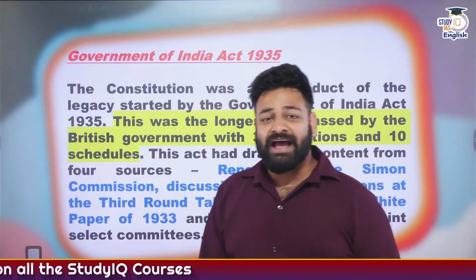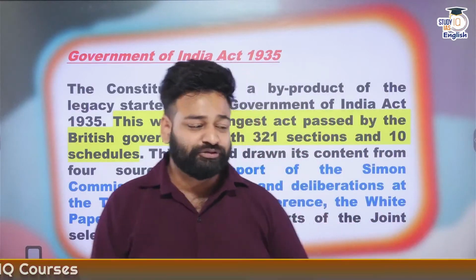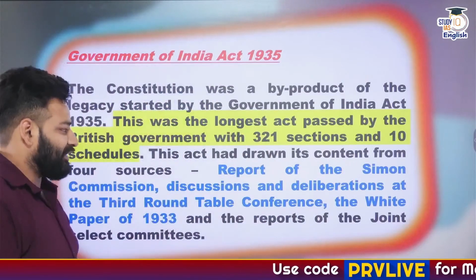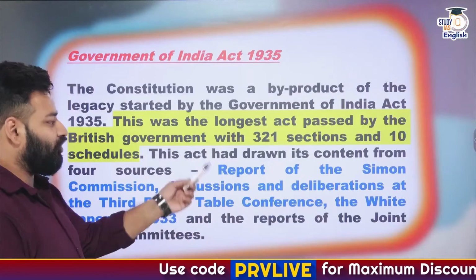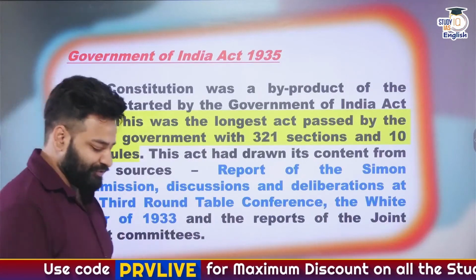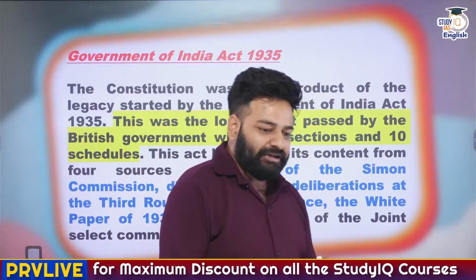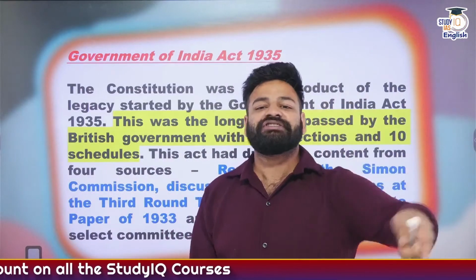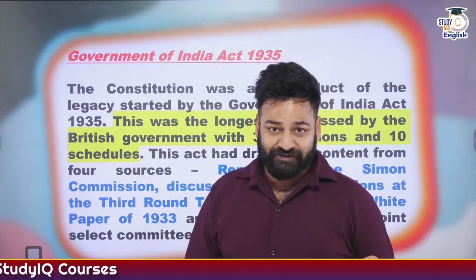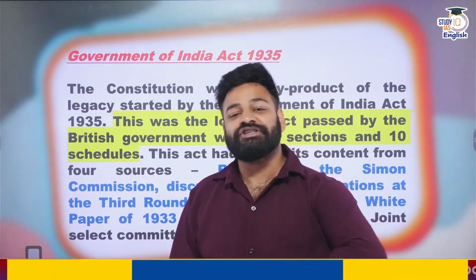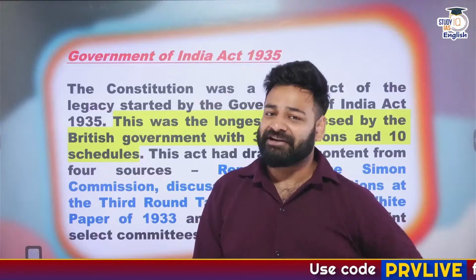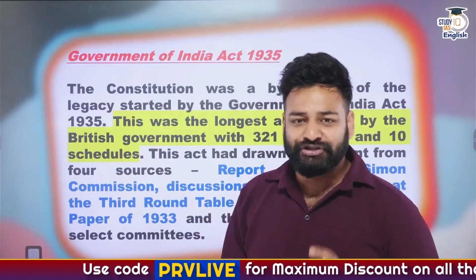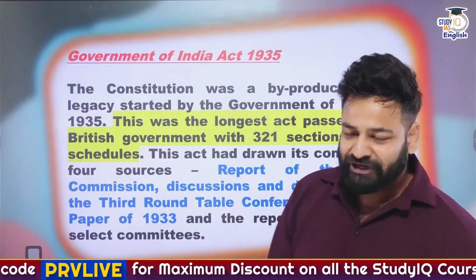Government of India Act 1935, around 321 sections divided in 10 schedules, and this act has drawn its content from 4 sources. Now, yes, one of the sources of the Indian Constitution is the Government of India Act 1935. Now, what are the sources of the Government of India Act 1935? It draws its sources from 4 different areas.